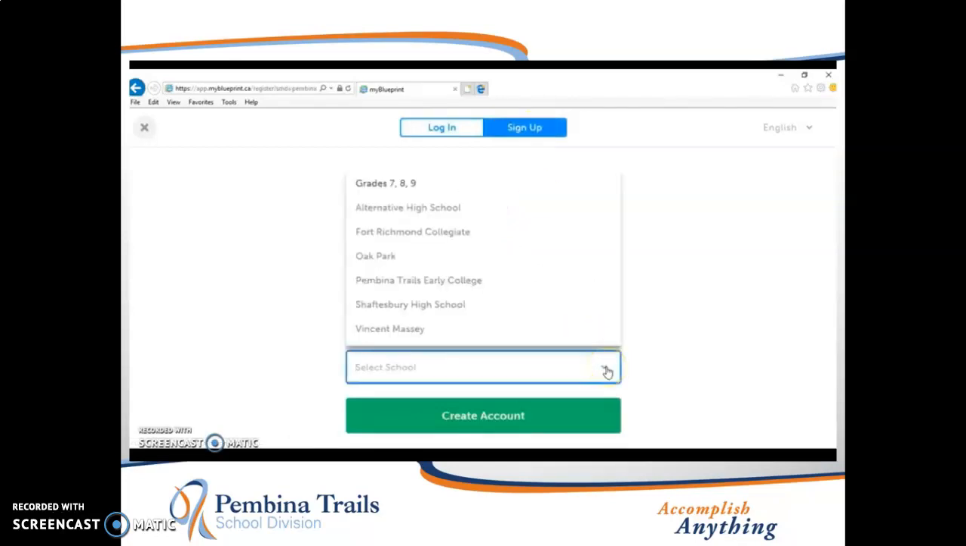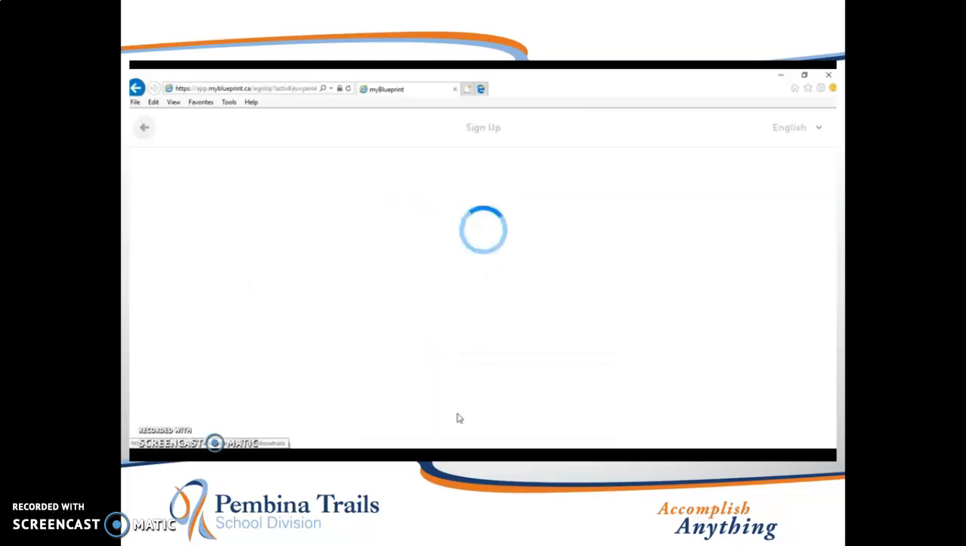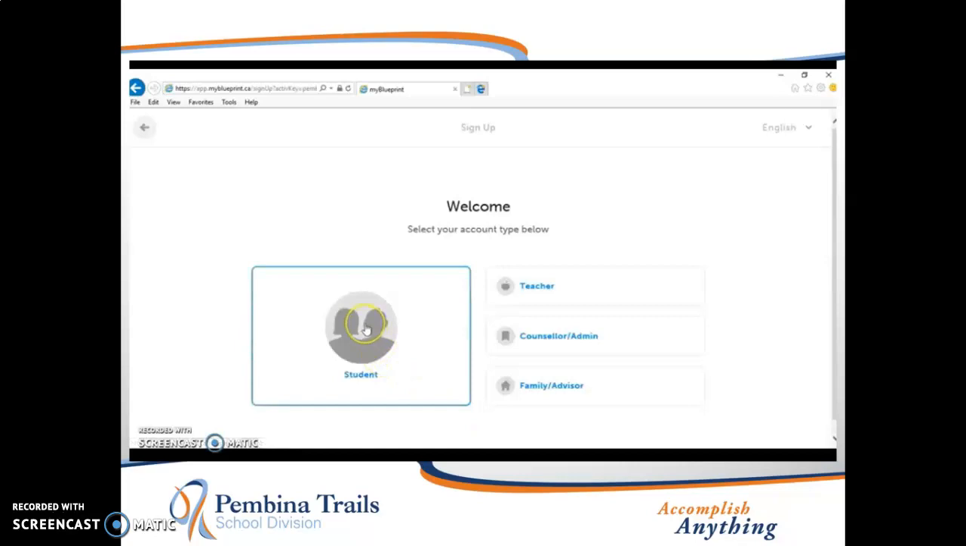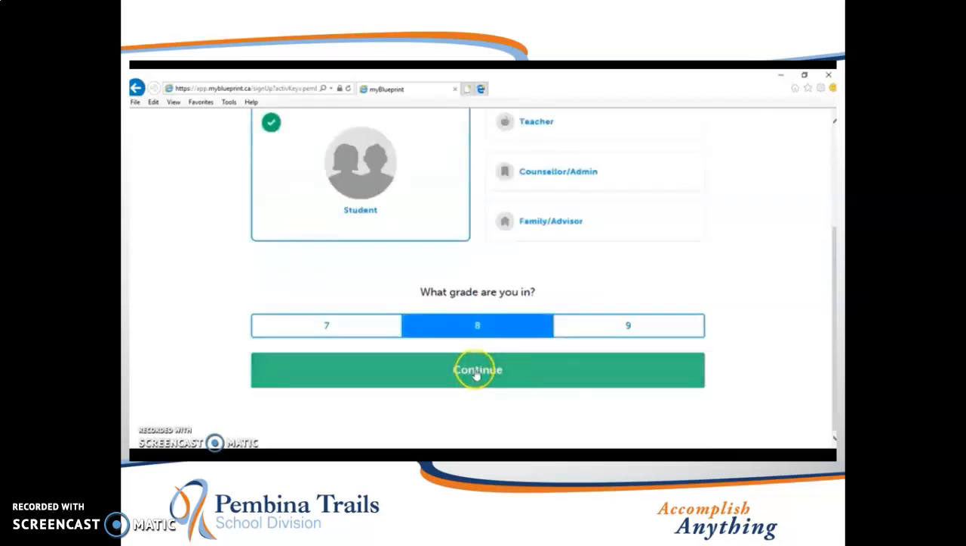Below, you will need to select the school that you attend. For anyone attending a high school in Pembina Trail School Division, simply select it from this list and follow the prompts. For anyone attending a school not listed, simply select grade 7, 8, 9 and create account. Choose Student and choose the corresponding grade level that you are in currently. Press Continue.